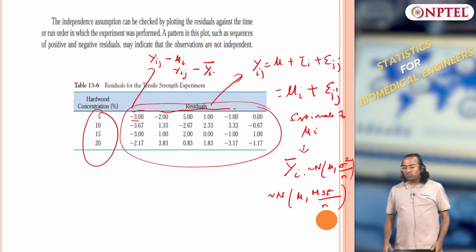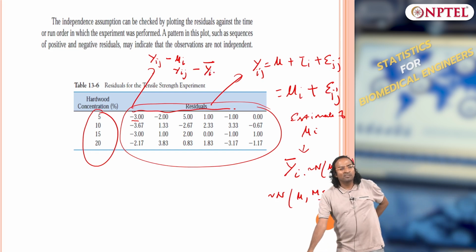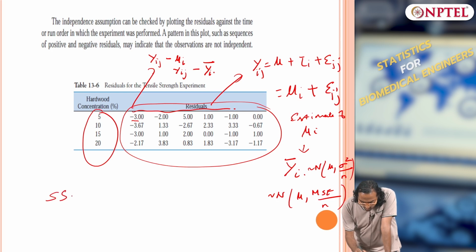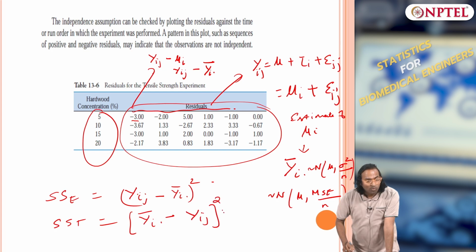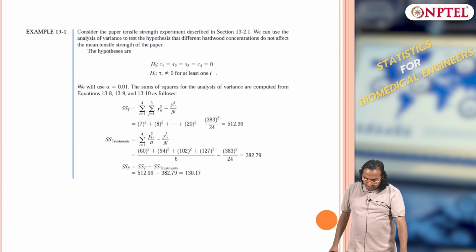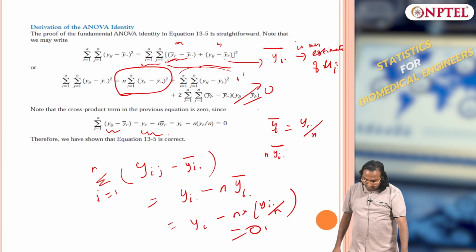So the difference is what? Remember, what is noise? Sum square error is what? Yij minus Yi dot bar, the whole square. What is sum square treatment? Sum square treatment is Yi dot bar minus Y bar dot dot, the whole square. If you look at it, this is the first thing we derived.